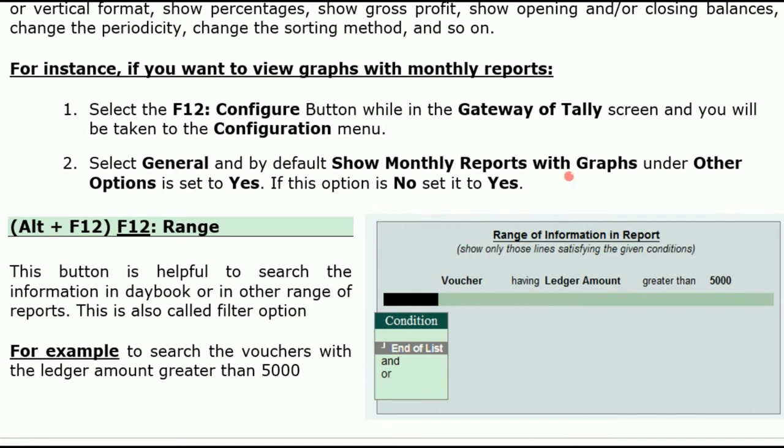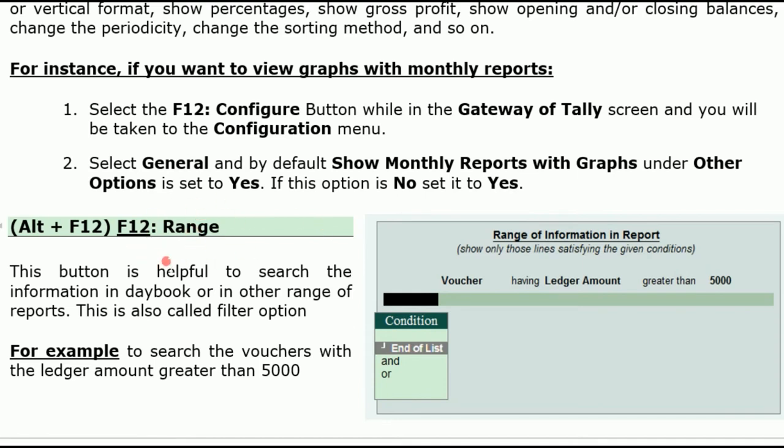That means it will show the report and below that it will show the graphic analysis. We can activate that by pressing F12 configure in the configuration screen, general, and in that, show monthly reports with graphs under other options is set to yes.